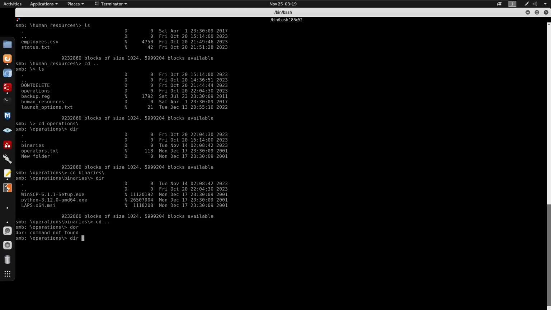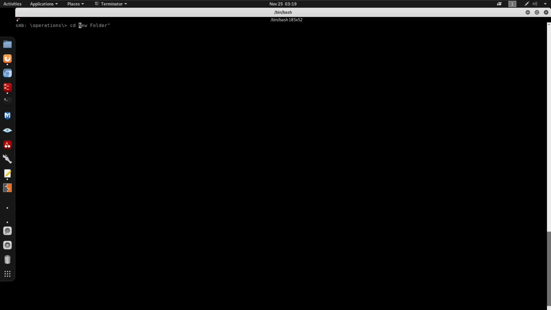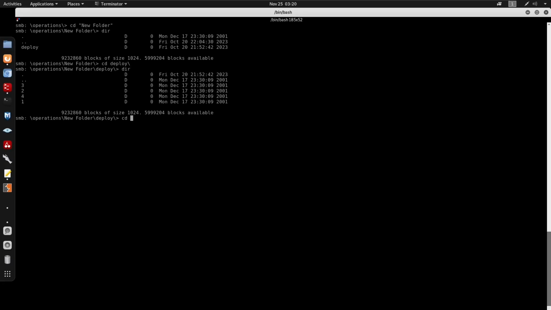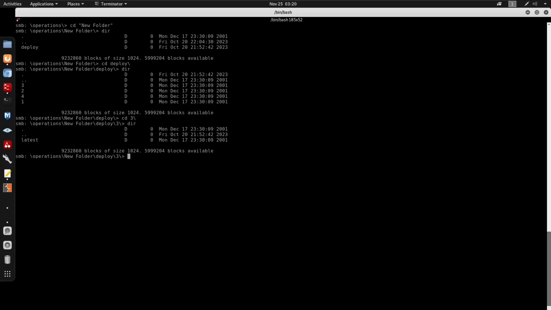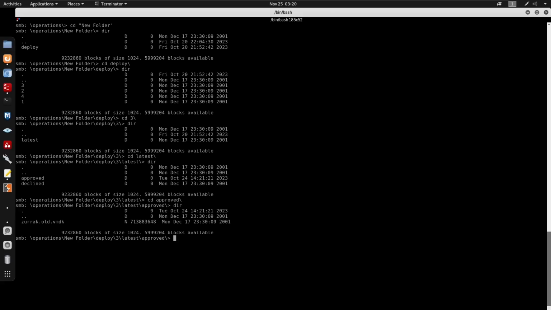We'll go into new folder. This directory does have a space under here, so I do specify this in quotes. So now we're able to do that. Because if you don't do that, it's probably going to give a weird syntax error because of that space, right? CD into 3. We'd have a latest under here. I'll go into each directory. We'll go into approved. Go to dir.